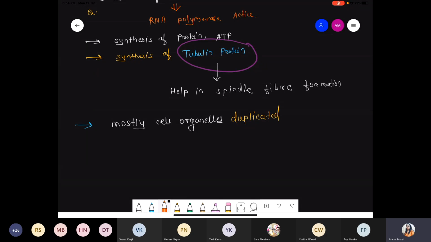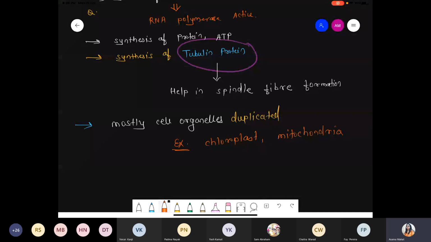If you want, you can write down a few examples. Powerhouse of the cell, mitochondria, and chloroplast, the organelle responsible for photosynthesis. These are quite large organelles, and obviously there is not just one mitochondrion. Lots of mitochondria are present, because mitochondria are the powerhouse of the cell, responsible for ATP production. Similarly, plants are green because of the chlorophyll pigment, and the chlorophyll is present inside the chloroplast. So the number of chloroplasts per cell is also high, right?